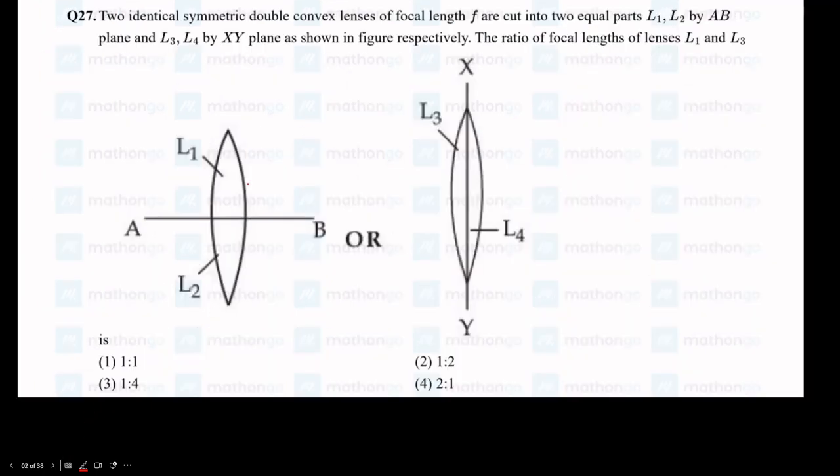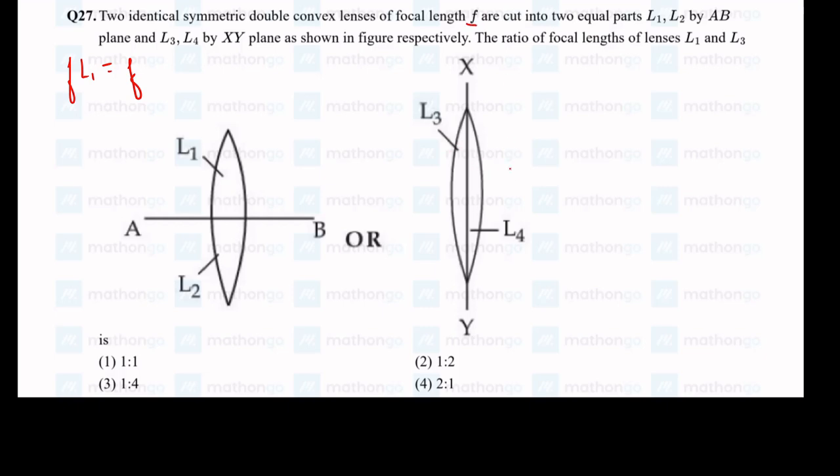To the next question. They gave us the same lens, but we are cutting it in two different ways. Initially the focal length of the whole thing is f, and we have cut it horizontally and vertically in each case, and they are asking the ratio of focal lengths in each case. If it's cut horizontally, its focal length won't get affected at all. So the focal length of L1 is going to be f itself, the original f which they gave in the question.